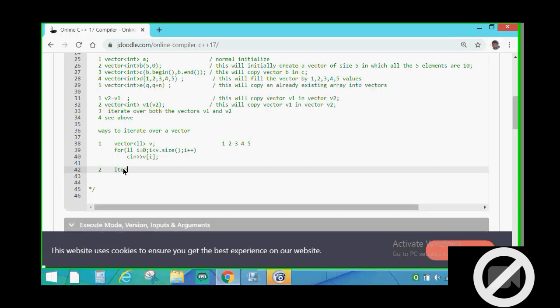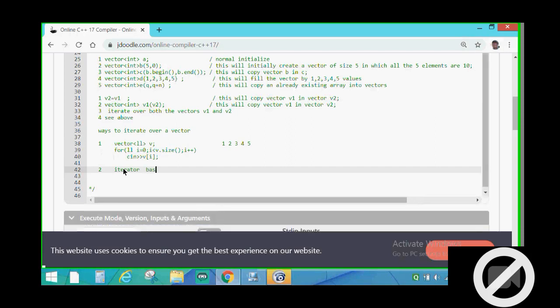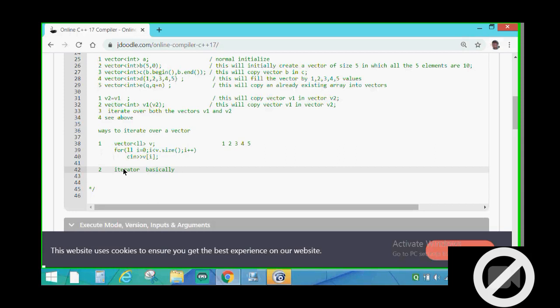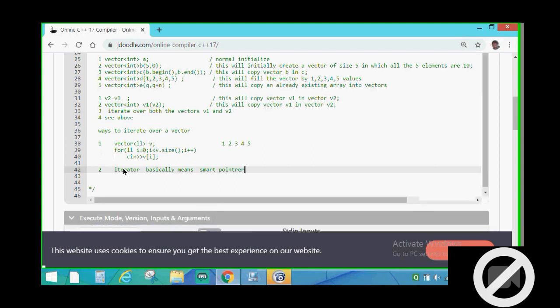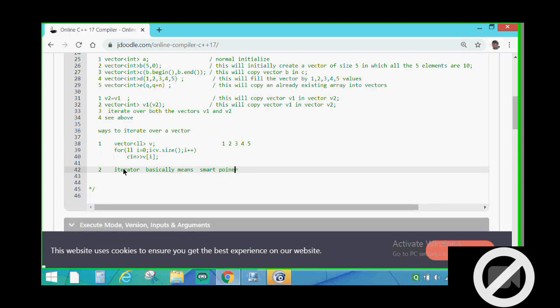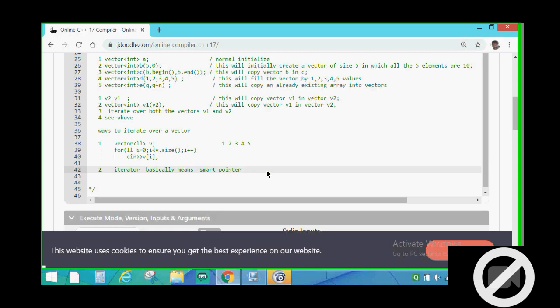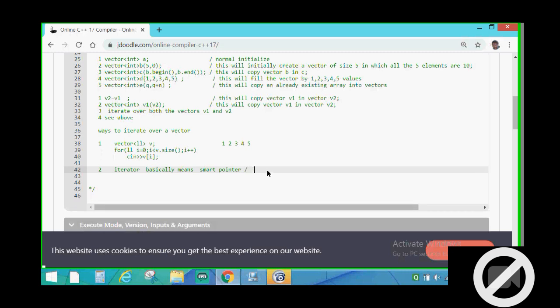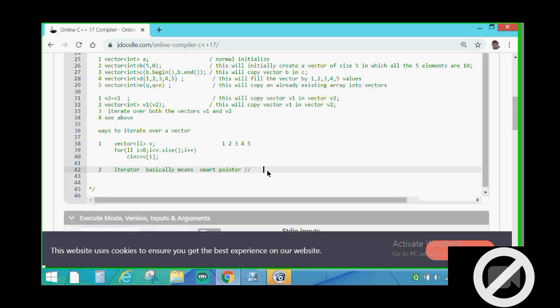Iterator basically means smart pointer. Now don't get tense if you don't know smart pointer, but you should know how we dereference a pointer. If you know what a pointer is, a variable which stores the address of another variable. Now don't focus on smart, I have just written it because it is a smart pointer.